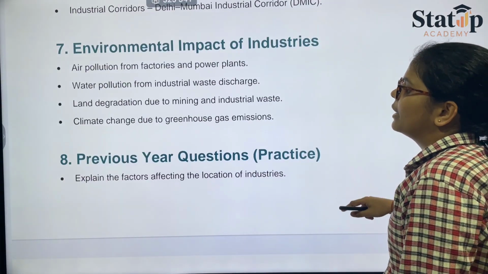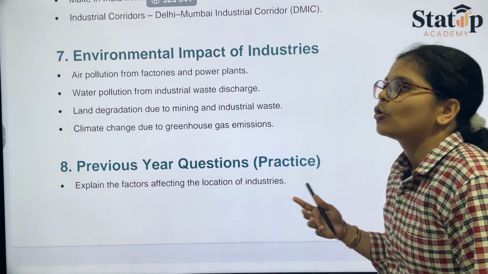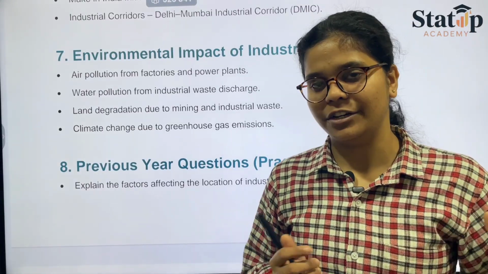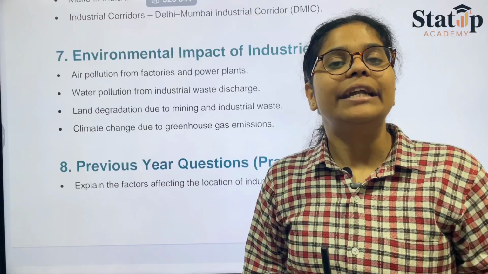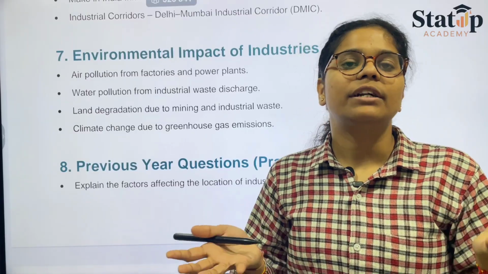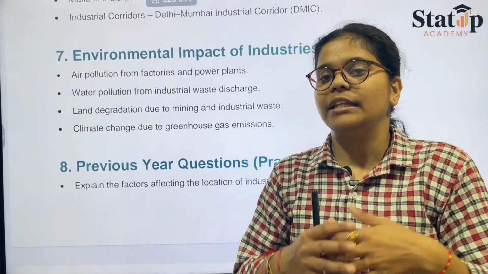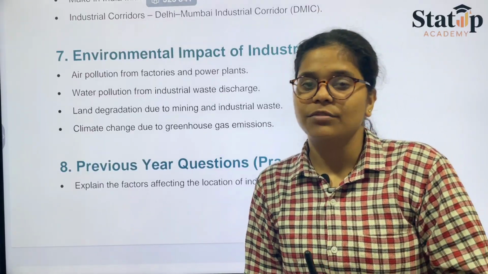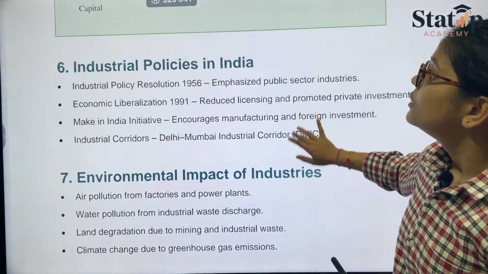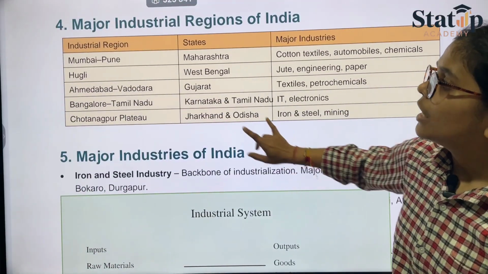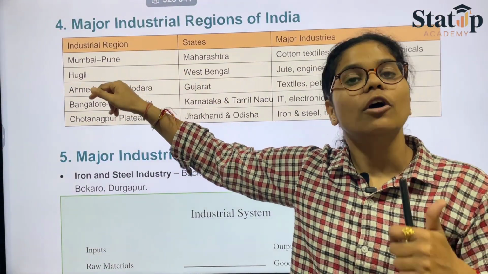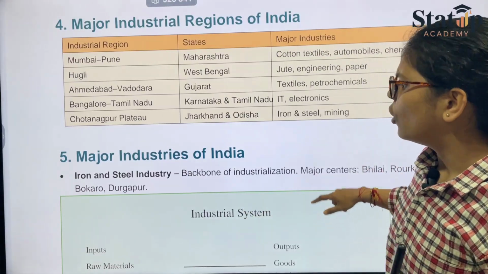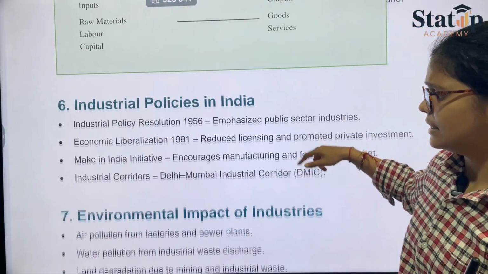When we talk about the environmental impacts, obviously, since we have a large source of energy, they would be emitting effluents, and those effluents will directly be affecting the atmosphere, the air, and the air that we breathe in is very harmful. That's why when we saw the distribution, we see that Pune and Mumbai, along with Delhi and Noida, are highly polluted cities.